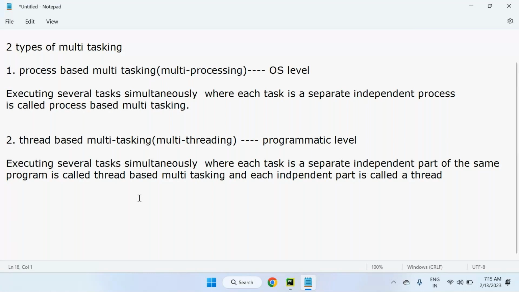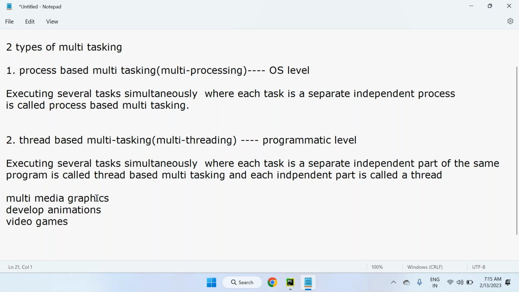So the main important application areas of multi-threading are: to implement multimedia graphics, to develop animations, and to develop video games we can use multi-threading.